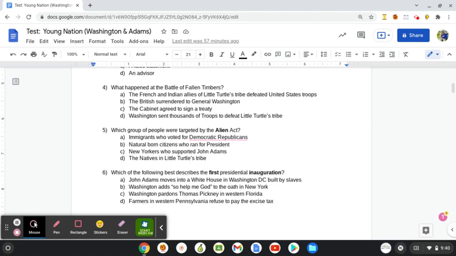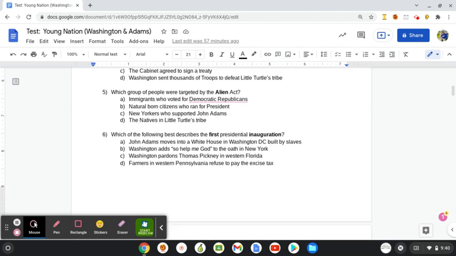Number four, what happened at the Battle of Fallen Timbers? The French and Indian allies of Little Turtle's tribe defeated the U.S. troops. The British surrendered to General Washington. The cabinet agreed to sign a treaty, while Washington sent thousands of troops to defeat Little Turtle's tribe.